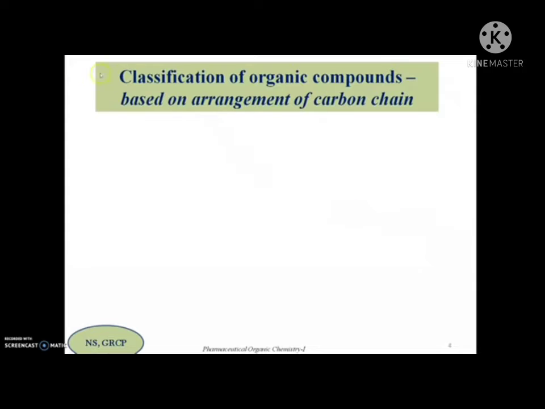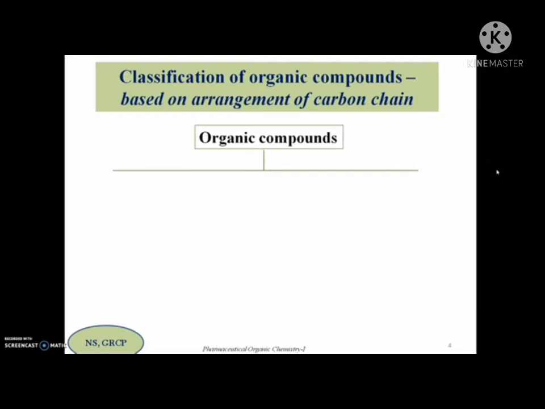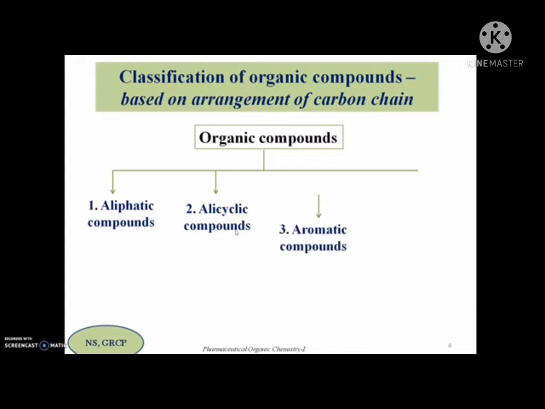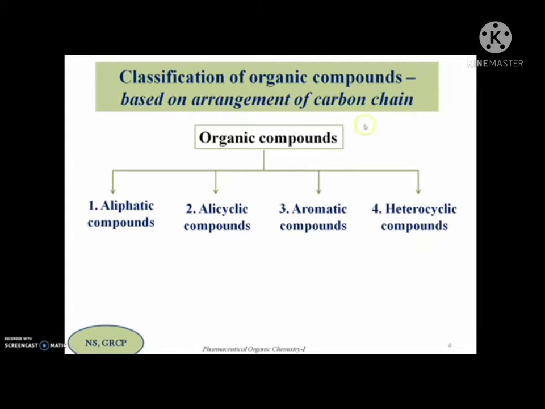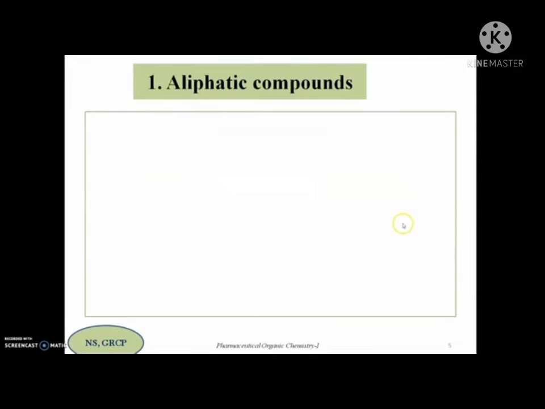The first one is classification of the organic compounds based on the arrangement of carbon chain. Based on the network of this carbon chain or backbone present in organic compounds, they are divided into four major types. The first class are known as aliphatic compounds, the second are alicyclic compounds, the third class is aromatic compounds, and the last one is heterocyclic compounds. So let us see these four classes with the definitions and examples.